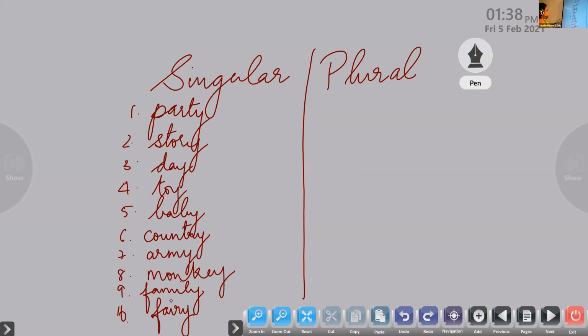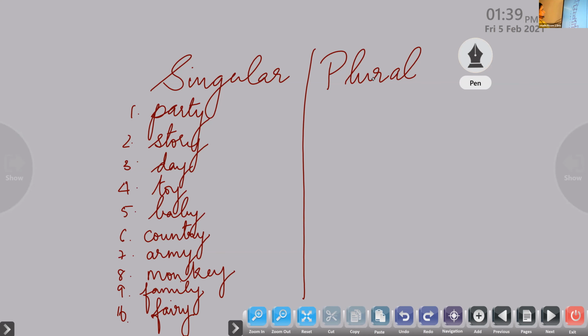Yes, fourth word is toy. T-O-Y, toy. Fifth word is baby. Sixth word is country, C-O-U-N-T. You write only the answers. You don't write the question as well as the answers. You write the answers in your rough book.